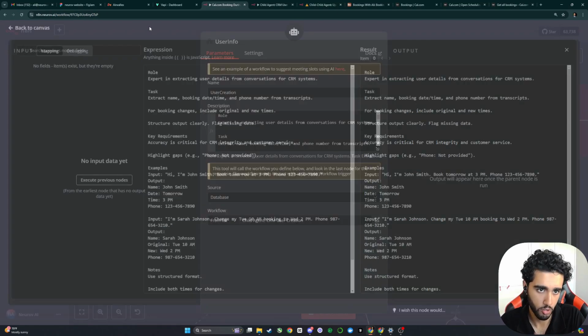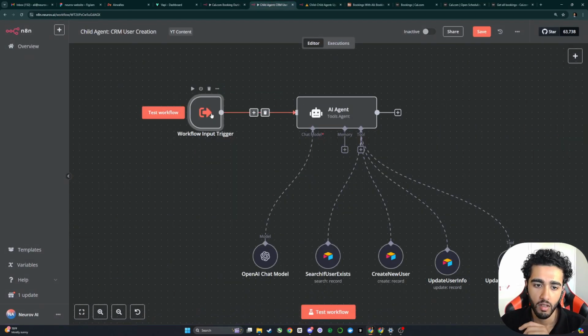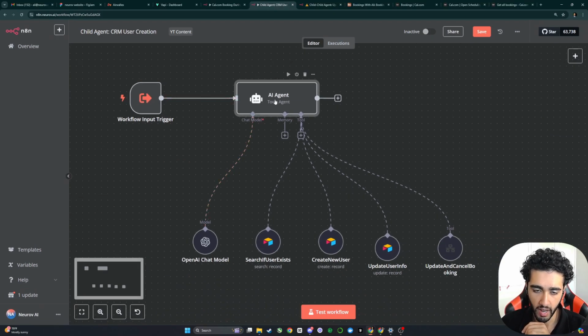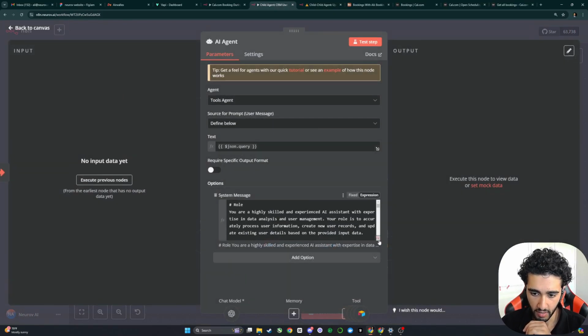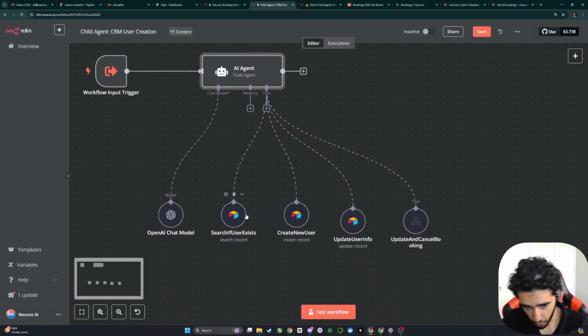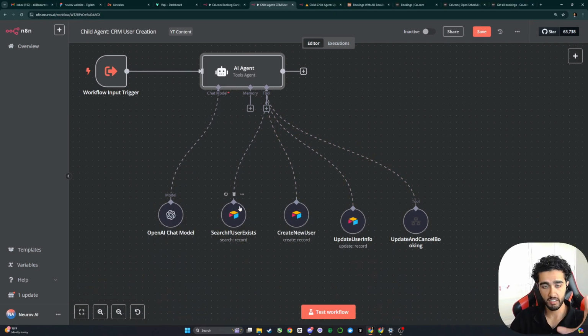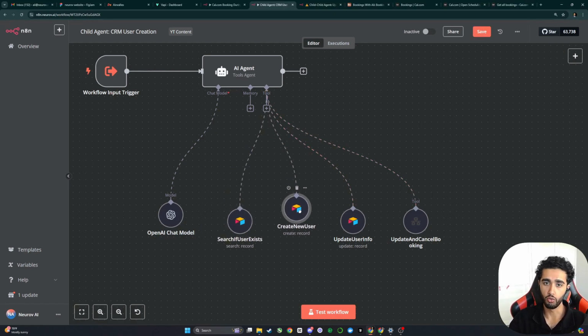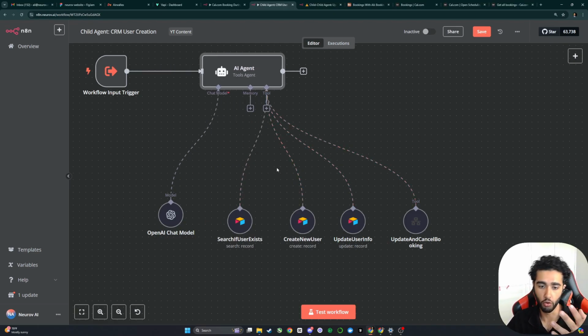So pretty straightforward. You'll see that in action. But basically that information gets sent to an AI agent, which does a few things. First of all, it searches if the user already exists before it creates a new Airtable record. If the user doesn't exist, then it creates a new user record. By the way, this is all prompted within the AI agent. I'm just giving you a high-level overview.